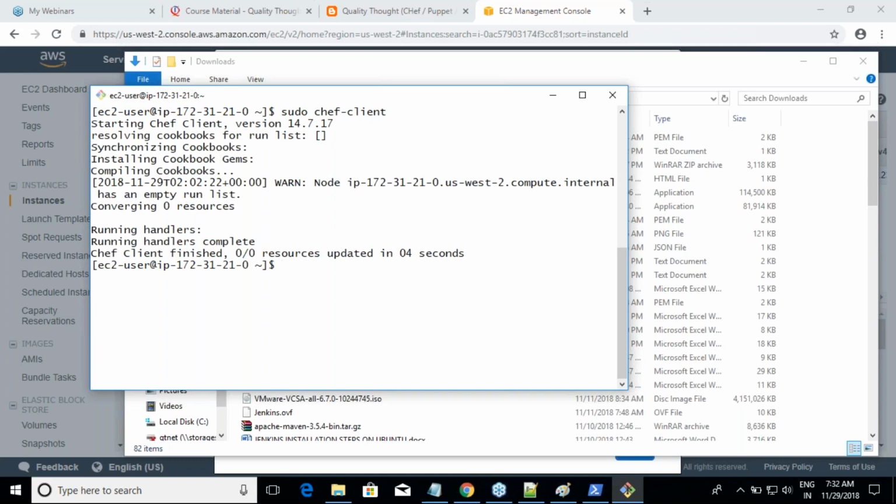Remember that I said that every half an hour the Chef server will be communicated from the Chef node, right? And that communication happens because this command will be called. Every half an hour, this command will be called. It will go and speak with the server, and the server will tell what it has to do. But as of now, the server is telling that you don't have anything to be done. So am I clear on this?